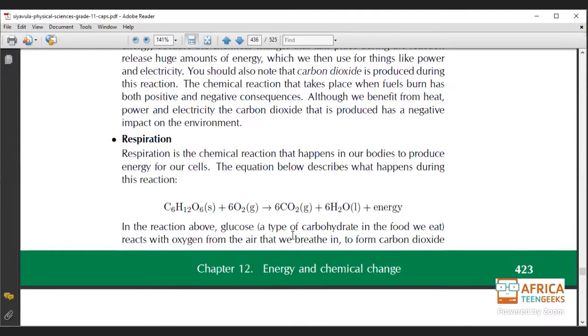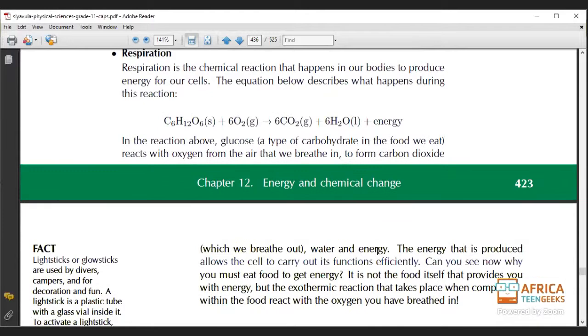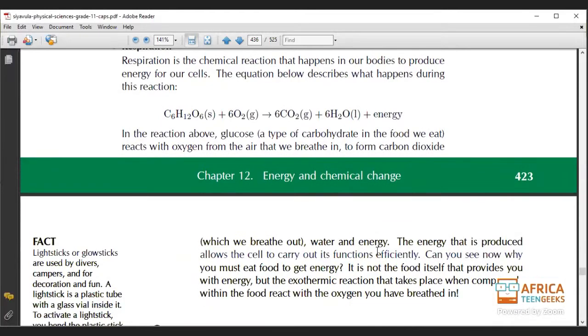Okay, in this reaction above, glucose, a type of carbohydrate in the food that we eat, reacts with oxygen from the air that we breathe to form carbon dioxide, which we breathe out, and water and energy.